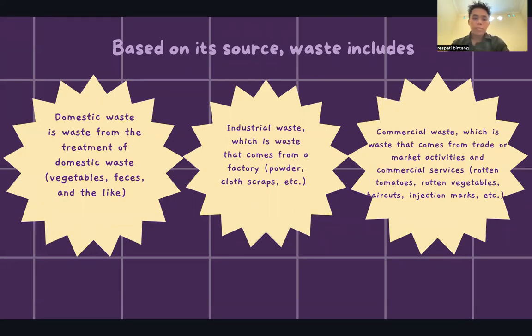Domestic waste is waste from the treatment of domestic wastes, such as vegetables, feces, and the like. Industrial waste is waste that comes from a factory, for example, powder, clothes, and cloth scraps. The third one is commercial waste. Commercial waste is waste that comes from trade or market activities and commercial services, such as rotten tomatoes, rotten vegetables, haircuts, injection marks, and many more.